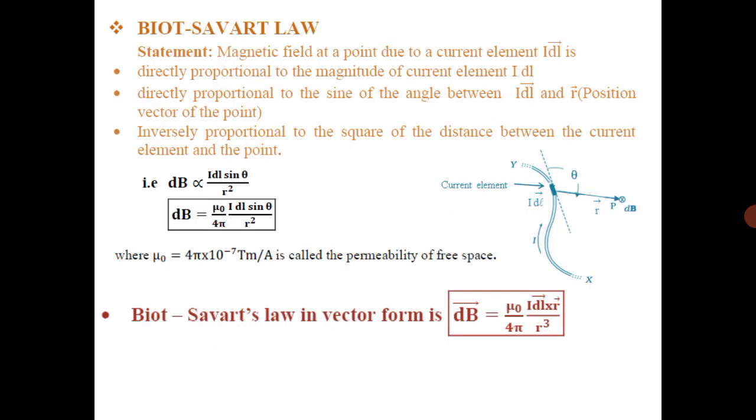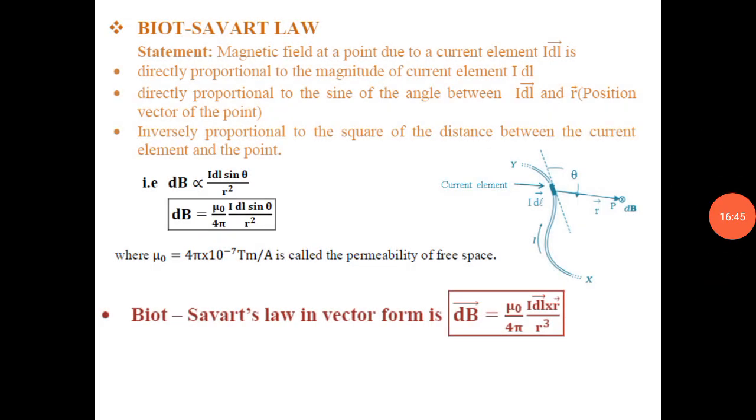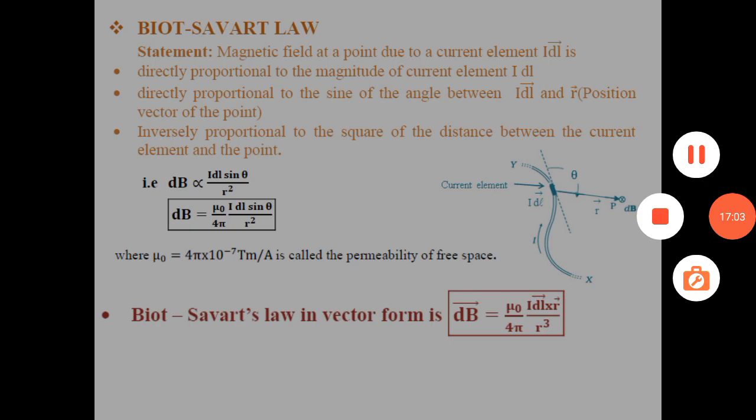So this is the Biot-Savart law, a very important law. If you are perfect in explaining Biot-Savart law, then definitely we can derive one very important question, which we can discuss in the next class. So practice it properly. Okay. Thank you.